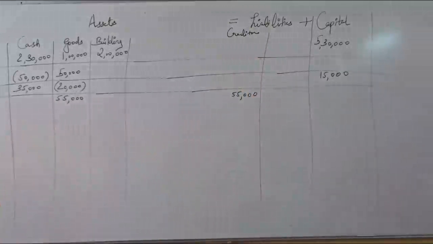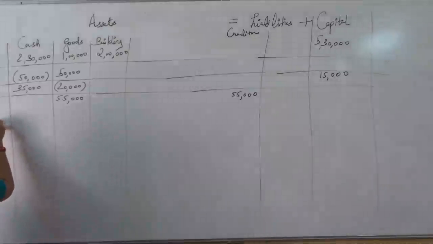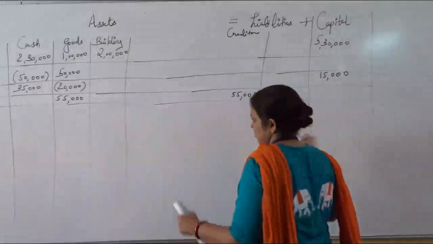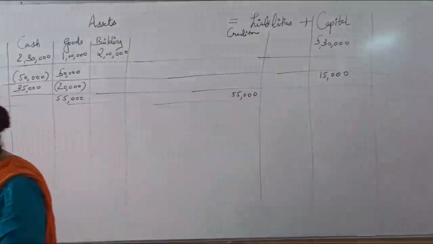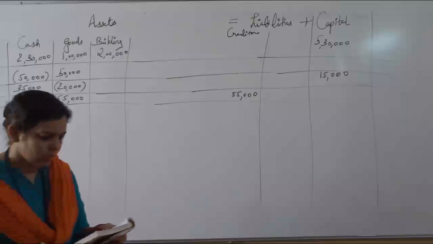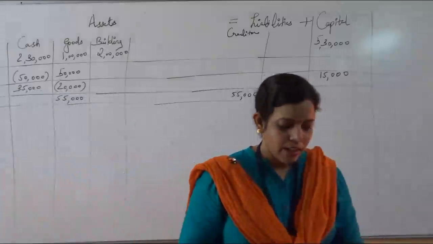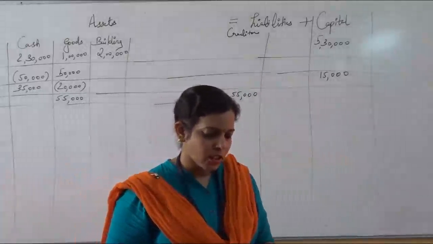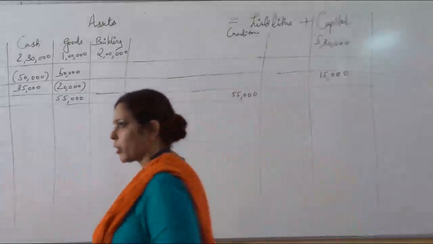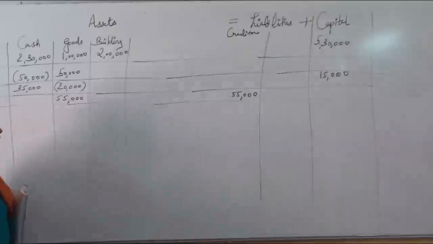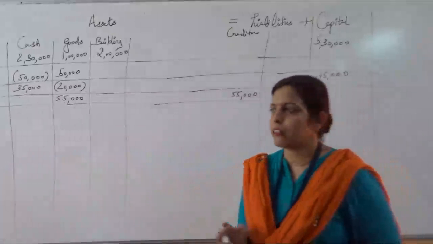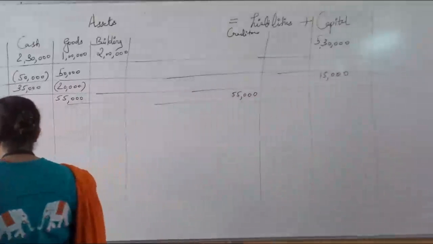Next one, transaction number 5th. Now before that one transaction is there. He sold goods to Varun costing rupees 55,000 for 60,000. Goods have been sold to Varun. It means again it's a credit transaction, and when goods are sold on credit, what will be created? A debtor, okay, because the amount will be received in future.